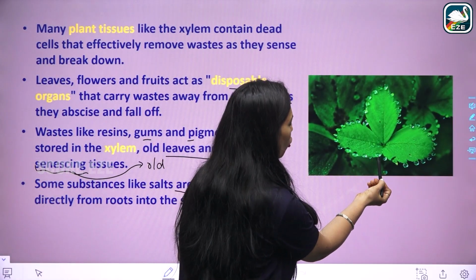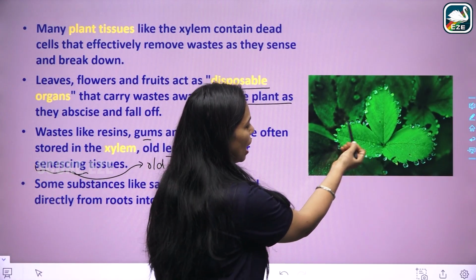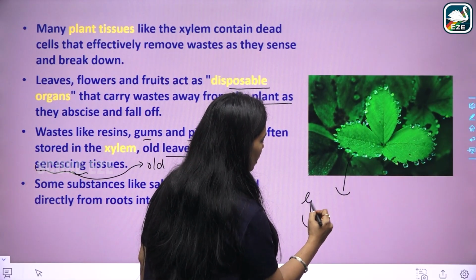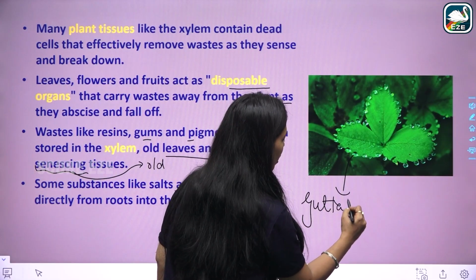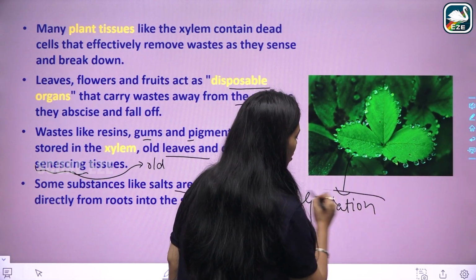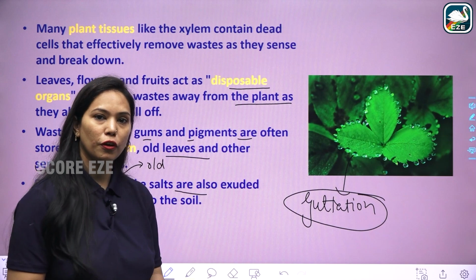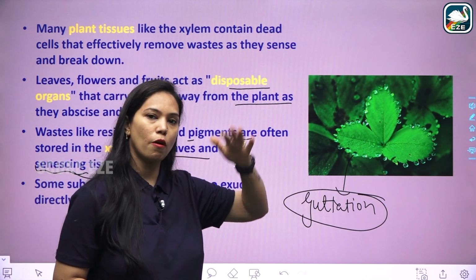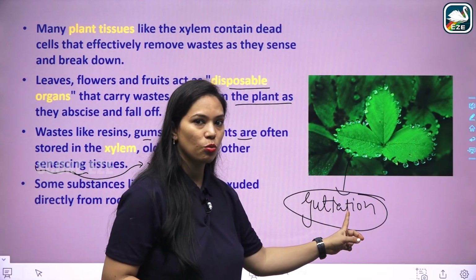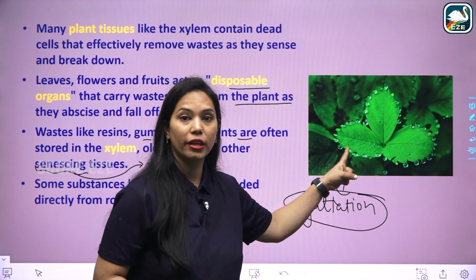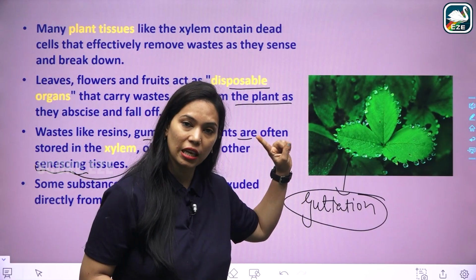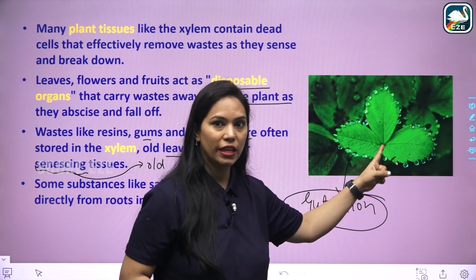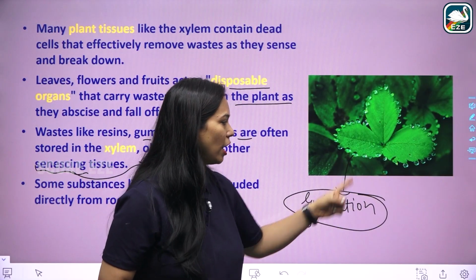Here the droplets of water start to come at the corner of the leaf. This process is called guttation basically. And this guttation is different from transpiration. Transpiration is loss of water in the form of vapor, and guttation is what? That is the loss of water in the form of droplets, in the liquid form only, and it comes at the corner of the leaf because they have end points.